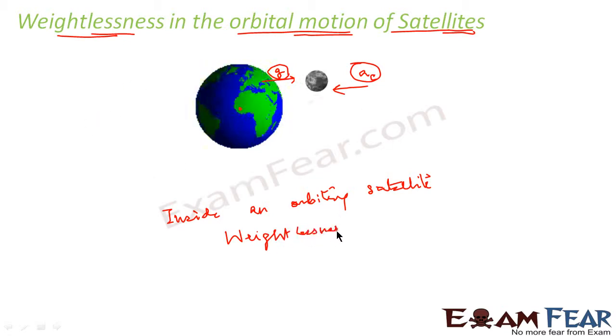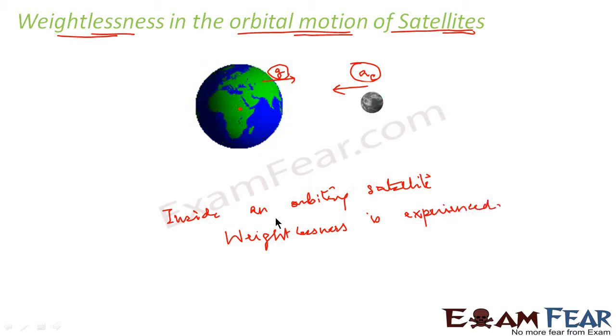Why? Because there is centripetal acceleration towards the center of the Earth and, at the same time, Earth's acceleration due to gravity, which is outward from the center of the Earth. These two being equal and opposite cancel out each other. So inside the satellite, everything is in a state of free fall.